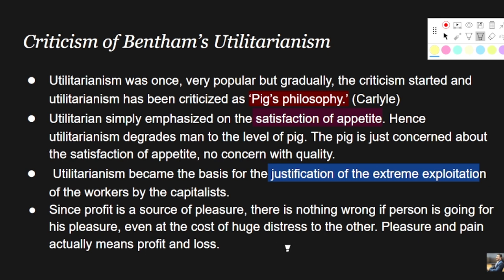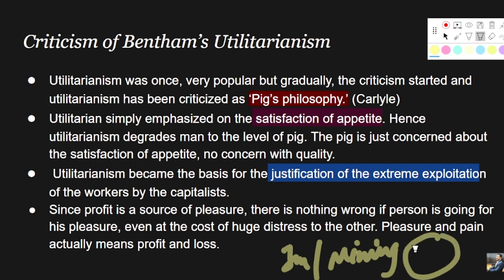Let's say I want to open a mining industry near the area or locality where a group of people are staying. If I start a mining near the proximity of this area where the people are staying, what will it lead to?